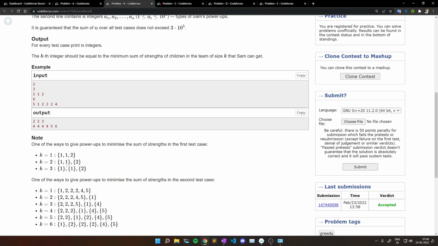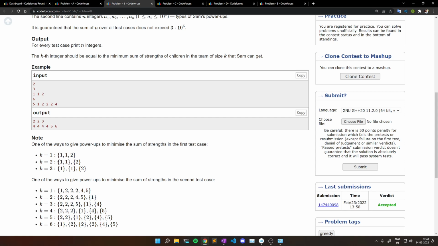First, here is a test case which they have already explained, that n is 3 and there are two types of power-ups and 3 power-ups in total, 1 1 2. When k is 1, the size of the team is already 1, so we have to give all the power-ups to the single player. In this case the answer will be 2, because there are two different types of power-ups in a single team.